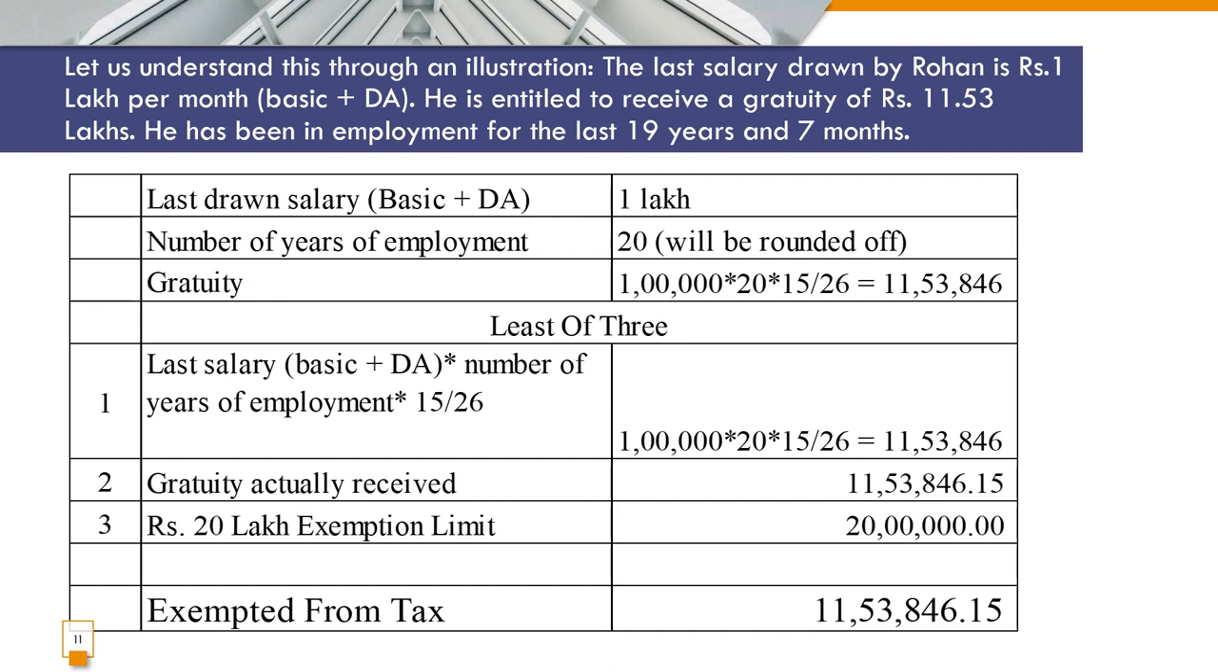As mentioned above, we'll have to calculate the least of three: the actual gratuity computation, the actual gratuity which he has received, and the exemption limit which has been provided. Out of these three, the least value is the actual gratuity received. So the amount which he has received, 11 lakh 53,846 rupees, will be exempted from tax.